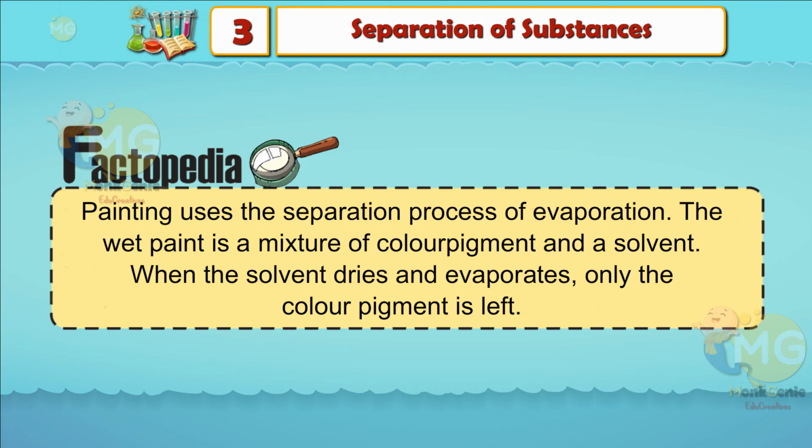Factopedia. Painting uses the separation process of evaporation. The wet paint is a mixture of color pigment and a solvent. When the solvent dries and evaporates, only the color pigment is left.